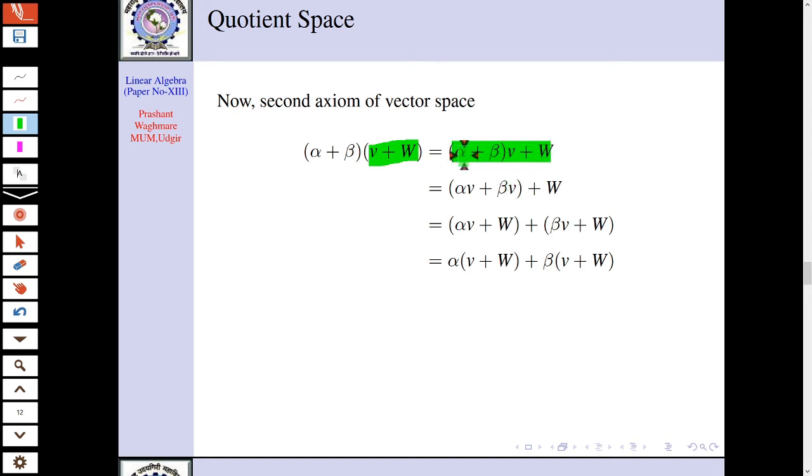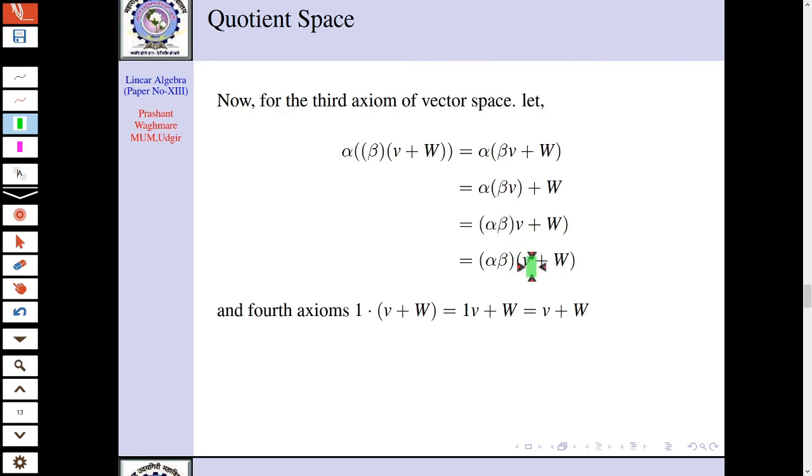Now you can observe here alpha, beta and v. Alpha, beta are elements of F and v is an element of the vector space. So you can use the distributivity there. Now again you can write this separately, which is addition of two cosets, and again these two are the scalar multiplication by alpha to v plus w, scalar multiplication of beta to v plus w. So this is the second axiom.